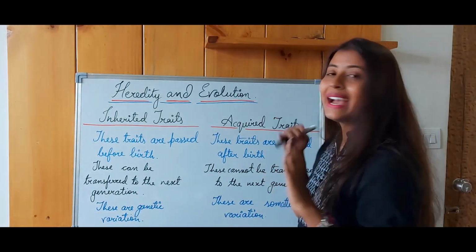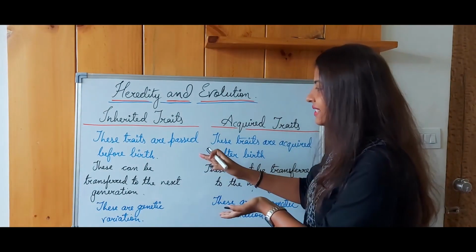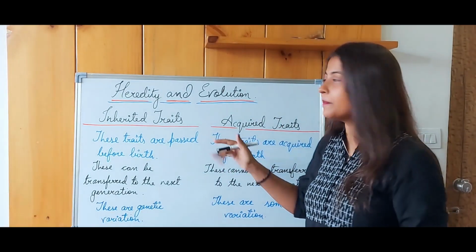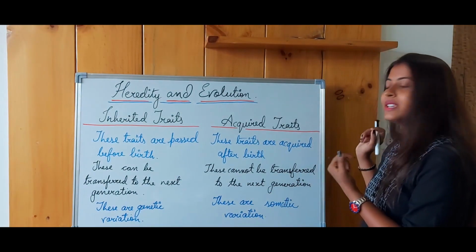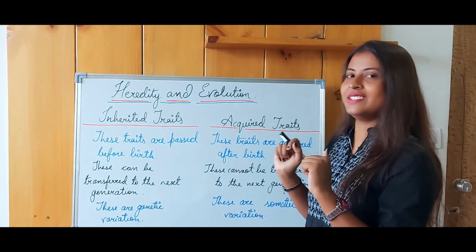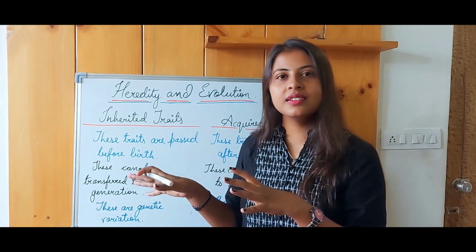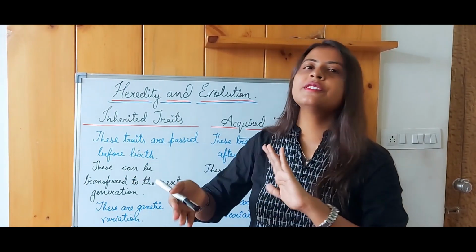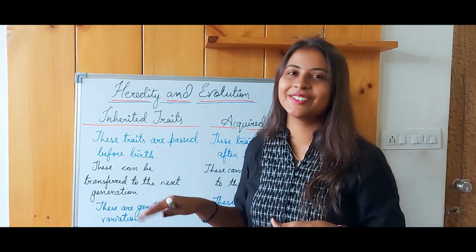So as discussed earlier, these inherited traits can be transferred to the next generation, but these acquired traits cannot be transferred to the next generation. If a woman colors her hair, the natural color she possesses would be transferred and not the color that she has applied to her hair, right?